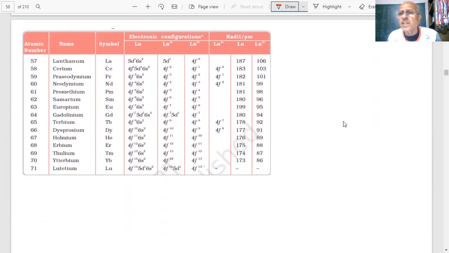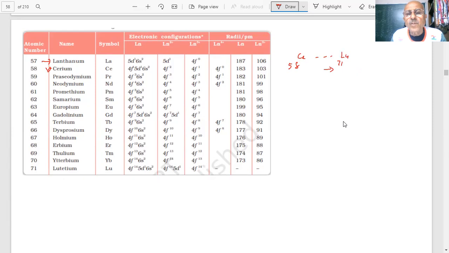Here is a table which is given in the book, student. You will get this table in the book, just to explain certain facts we have given you. What is the first element of this here? 57, which is lanthanum. Actually, the first in which the 4f electron goes is cerium. Okay? Cerium, 58, and it goes up to 71. Which one is the last one? Lutetium is 71. Clear? Atomic number 58 to 71, as you can see.